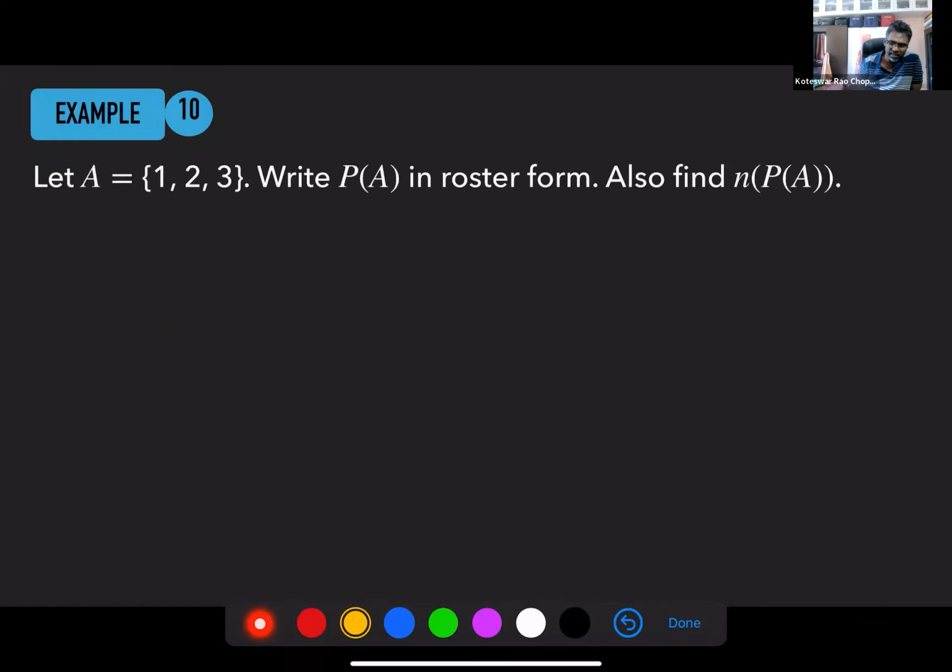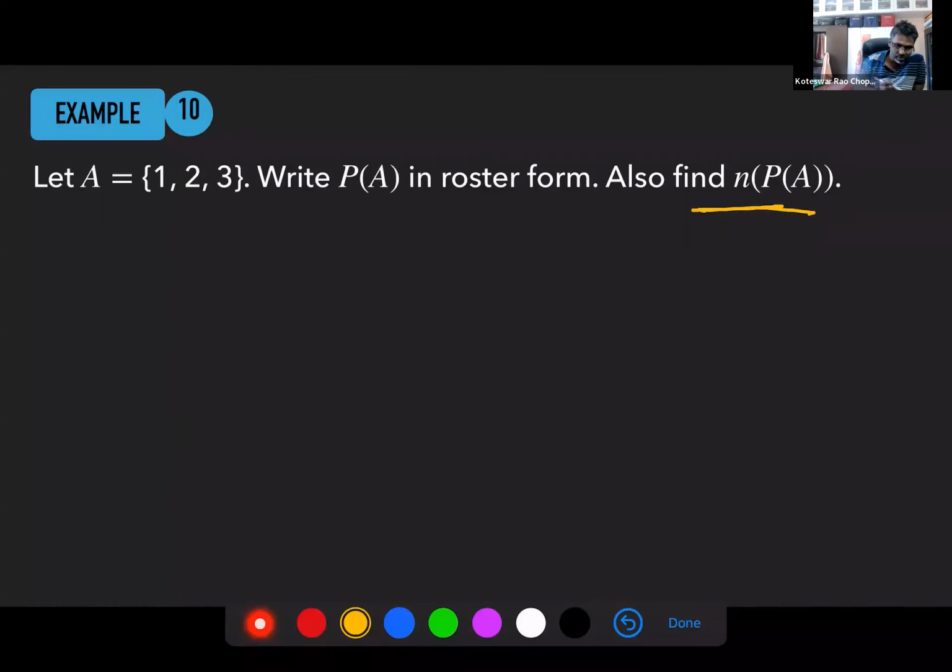Let's discuss this example. You have the set 1, 2, 3, and we are trying to write the power set. Power set is a set which is formed using subsets of the given set. We need to write the power set in roster form and also find how many elements are there.